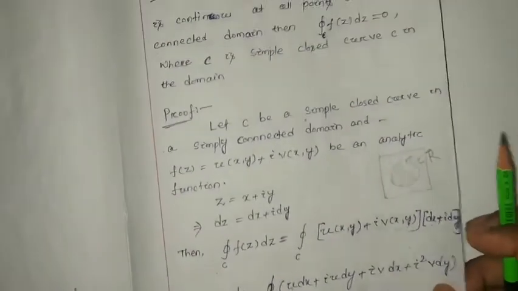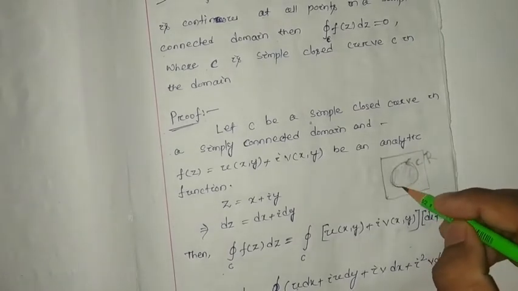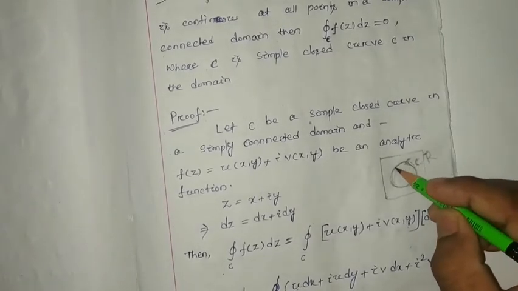This is your total region R, and we are going to consider a small region C which is inside this curve.